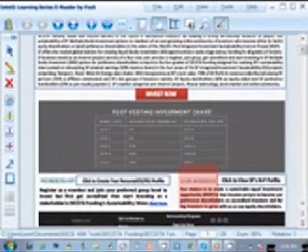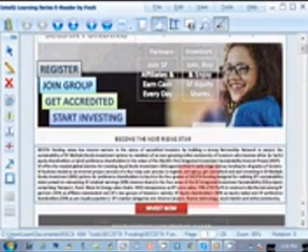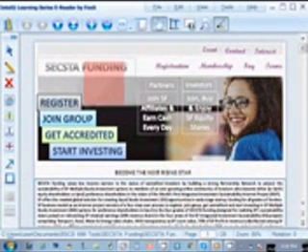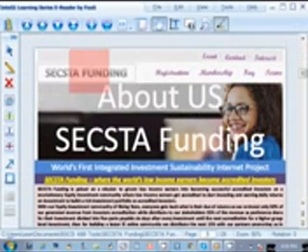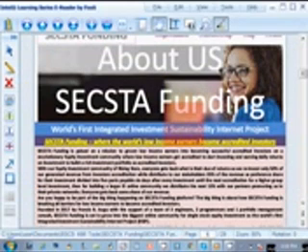So where do we begin? We begin from clicking on the Sexta Funding logo here. The logo here takes you to our About Us page. Alright, this is the About Us page, and on the About Us page, this is our value proposition, the world's first integrated investment sustainability internet project. Sexta Funding is where the world's low-income earners become accredited investors. You take your time and read about us to learn about Sexta Funding.